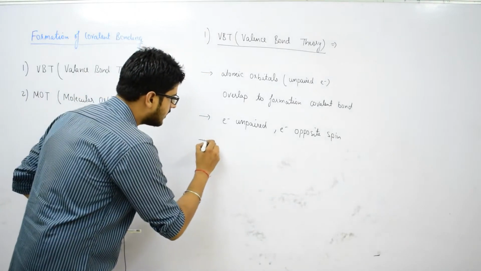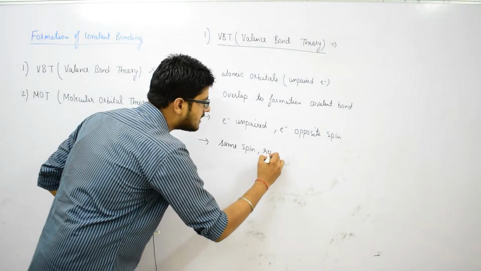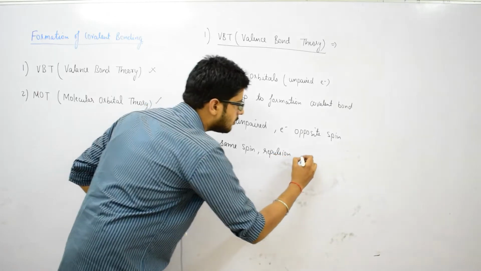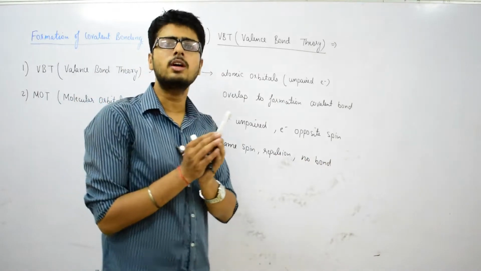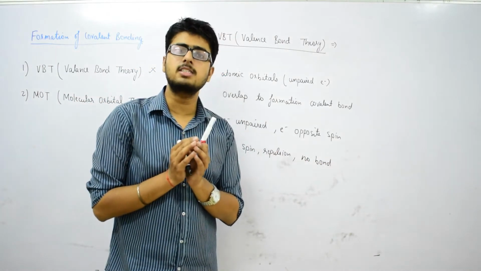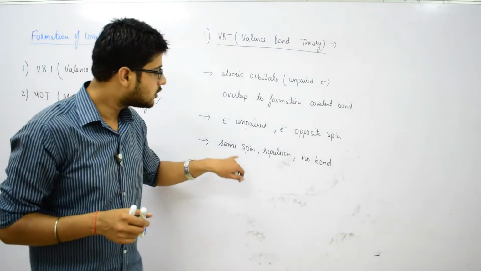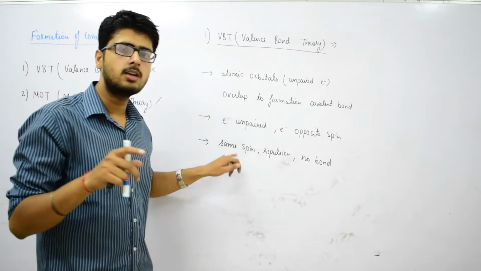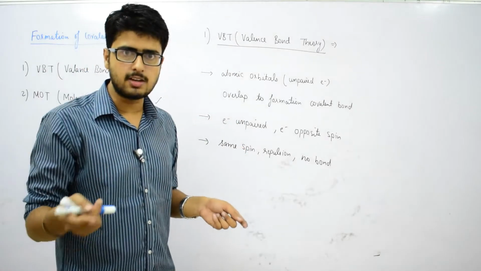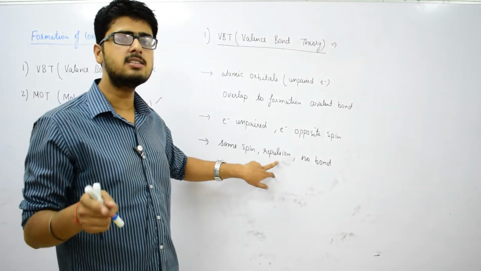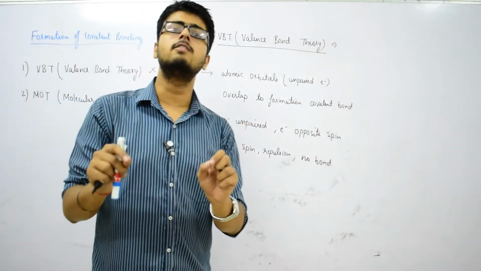The third point says, if the electrons have the same spin, then repulsion takes place and no bond is formed. If the two atomic orbitals have unpaired electrons but the spins are the same, that means both are clockwise or both are anti-clockwise, then both electrons will repel each other, and in that case no bond will be formed.